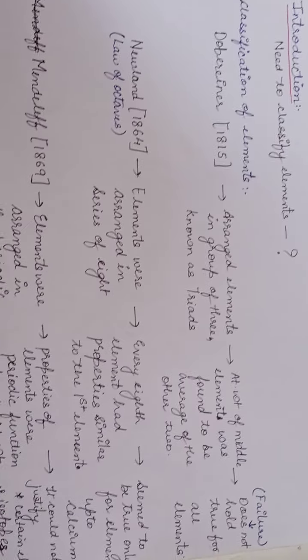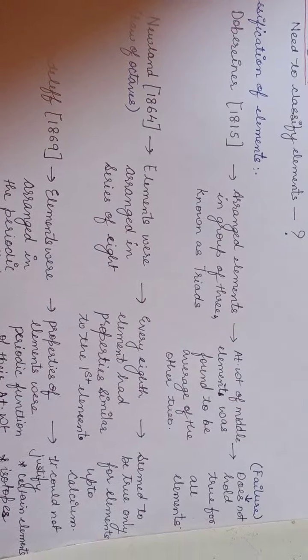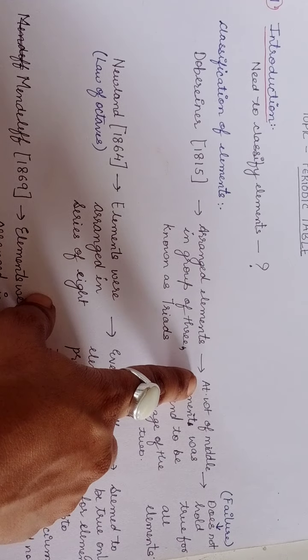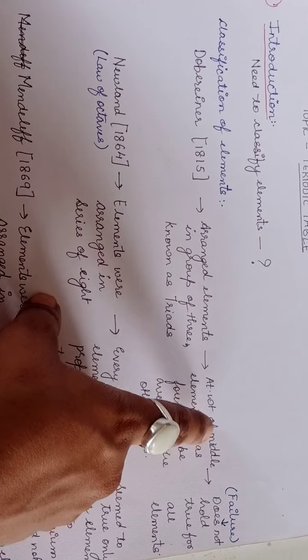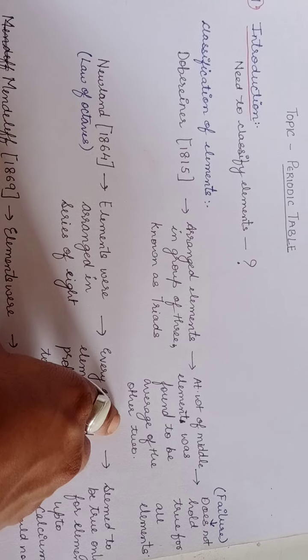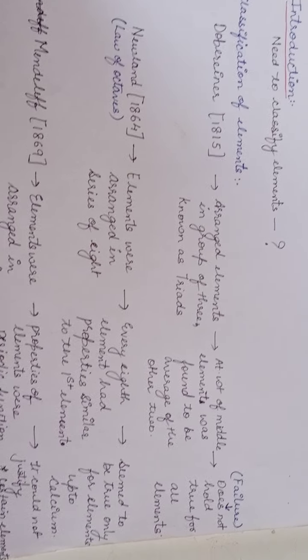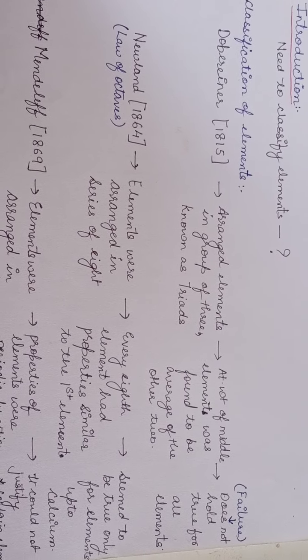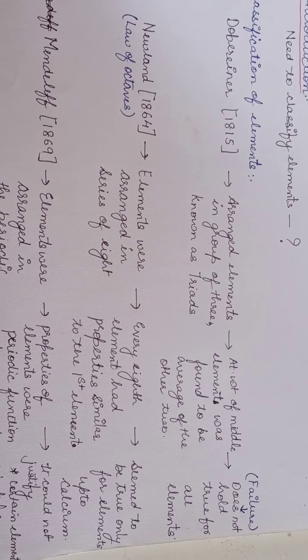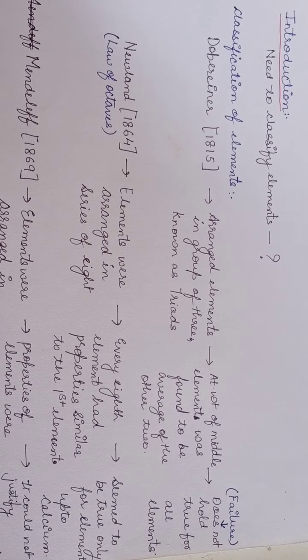Now, what was this triad? Actually, the triad stated that the atomic weight of the middle element was found to be the average of the other two. Then, what was the failure of this triad? It does not hold true for all elements.